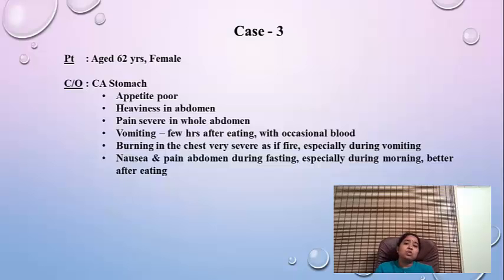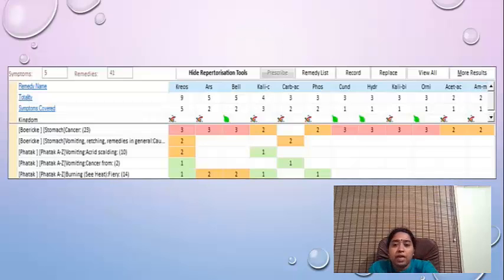Since this was a pathological case, I chose to take Boericke and Phatak repertory, and the rubrics selected were: Boericke, stomach cancer; Boericke, stomach vomiting, retching; Boericke, remedies in general, causation cancer, the whole rubric being causation cancer in uterine, gastric and intestinal cancers.